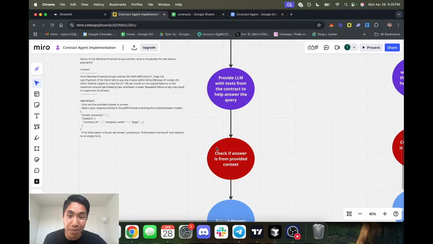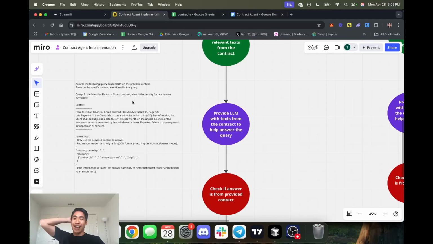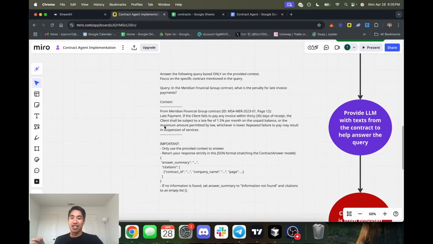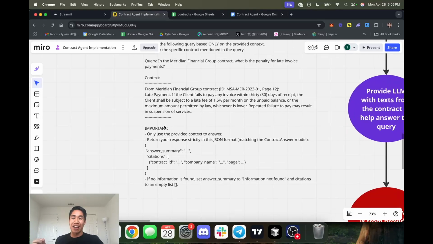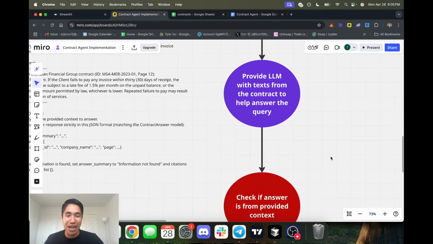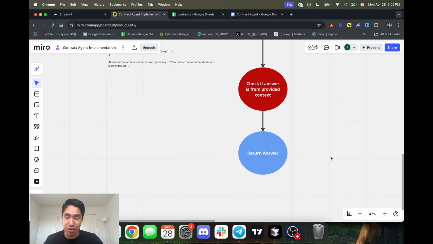And we do that, we prompt it, and we check if the answer is from the provided text, just because an AI can always hallucinate. That's one thing I think people always forget, is that an AI can hallucinate and make up random stuff all the time. There's no 100% guarantee it always works. So we want to have a step where we check: okay, here's the context we provided, here's the answer we provided. Is this answer actually from the context, right? Because we don't want to feed people the wrong information, especially when we're dealing with the severity of our contracts and things like that, which could have horrible ramifications if we're wrong, okay? So yeah, we have that step, and if it's good, we return the answer. So simple as that.